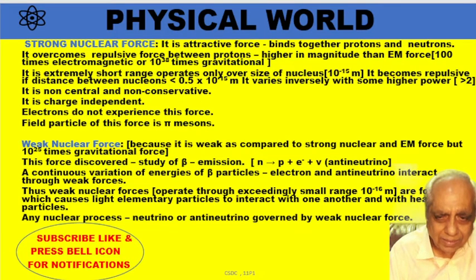And if we increase the distance, then the force decreases. Therefore, there is no force between nucleons and electrons, because electrons are at a much larger distance than 10 raised to minus 15 meter. So there is no nuclear force between any nucleon and electron. Okay?